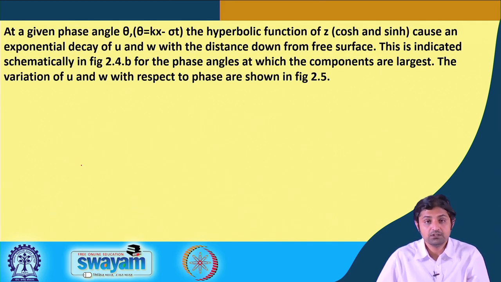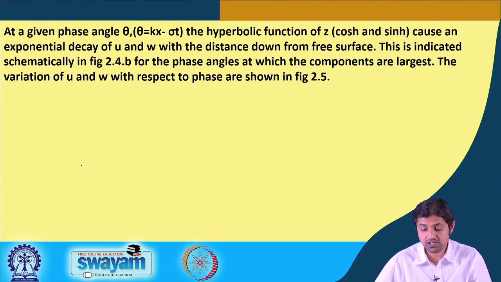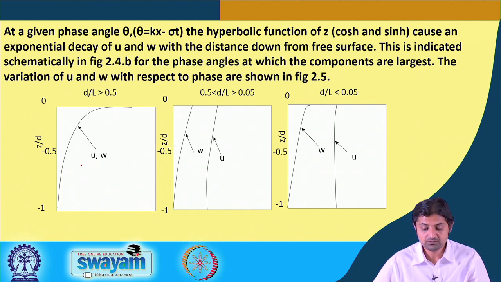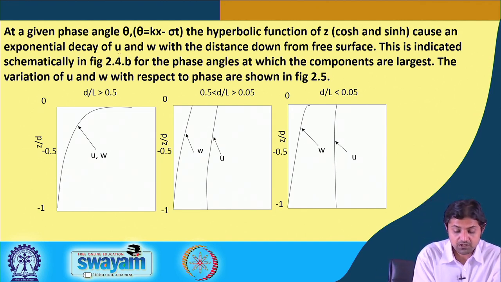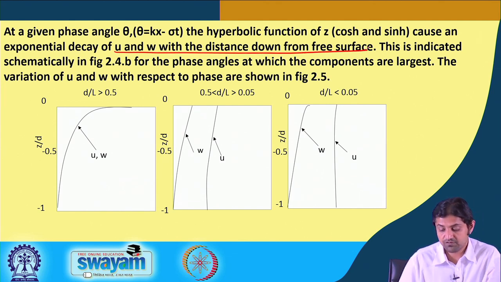At any phase angle theta, where phase angle is k x minus sigma t, the hyperbolic functions of z, that is cos h and sin h, cause an exponential decay of u and w with the distance down from the sea surface. This is indicated schematically in this figure. These are just the findings. You should not put a lot of effort and concentration into finding these values, but it is true that there is an exponential decay of u and w with distance down from the surface.